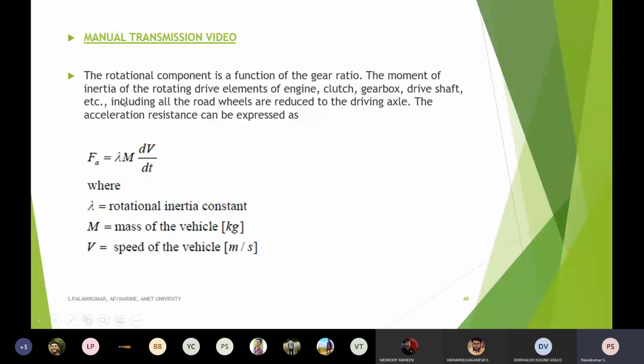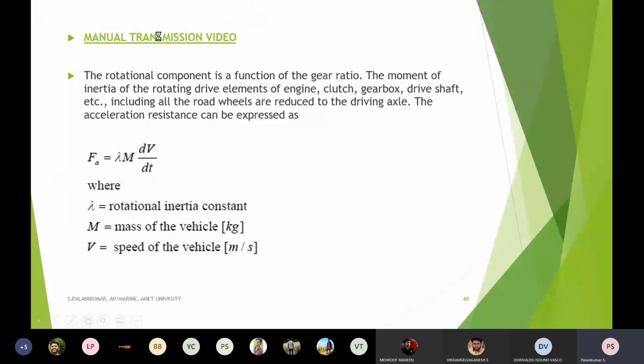Here I told you this is a function, especially this acceleration resistance. This acceleration resistance is not only offering a resistance to the tractive force, it is a component and it is a function of the gear ratio also.